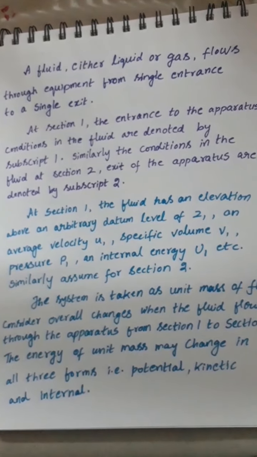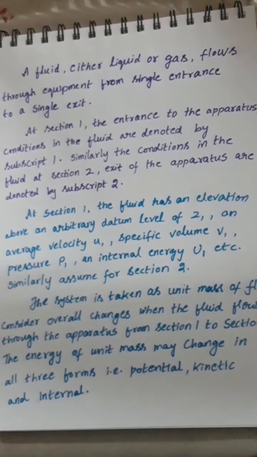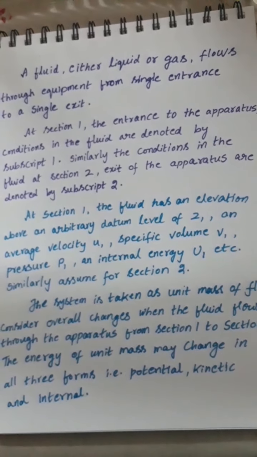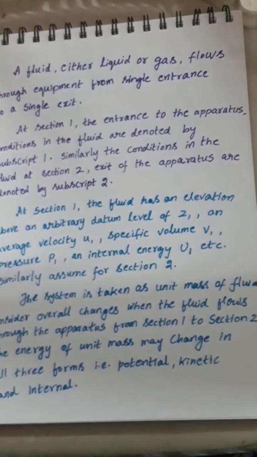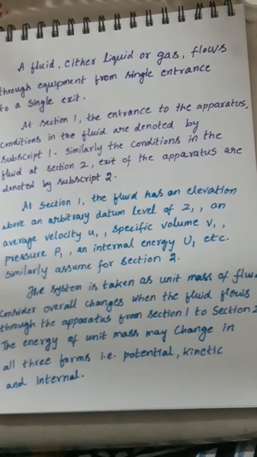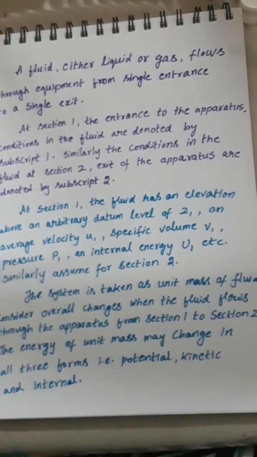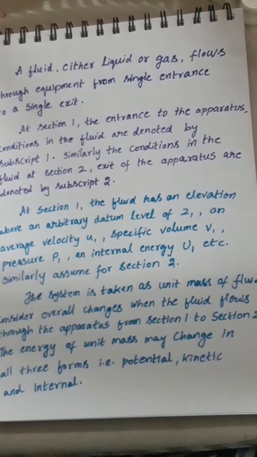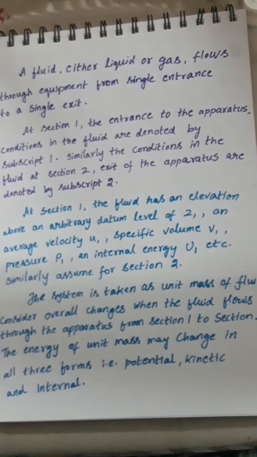Similarly, at section 2, we have average velocity u2, specific volume V2, pressure P2 and internal energy U2. Here we take the system as a unit mass of fluid and consider the overall changes when the fluid flows through the apparatus from section 1 to section 2.